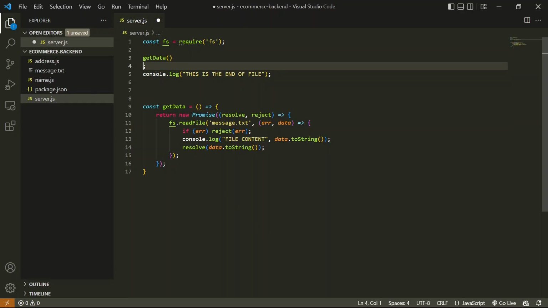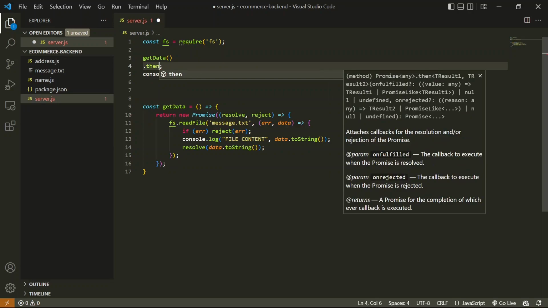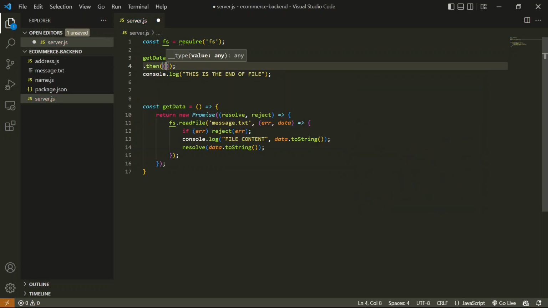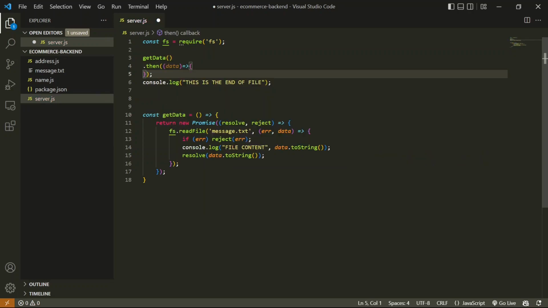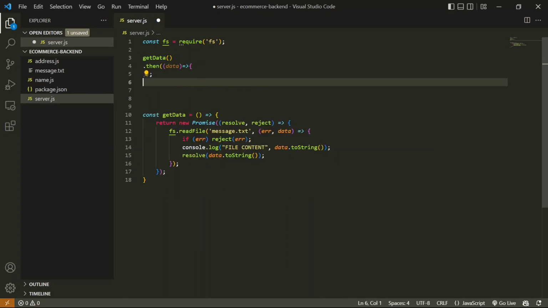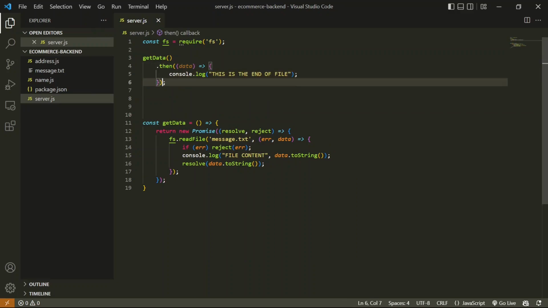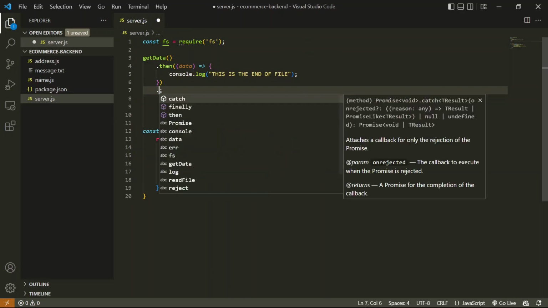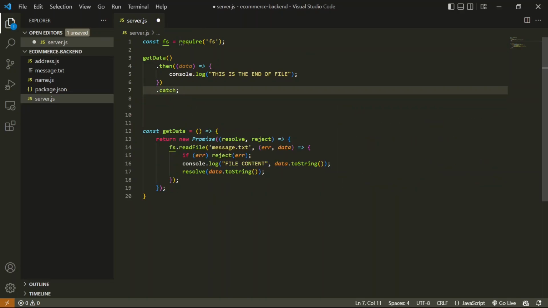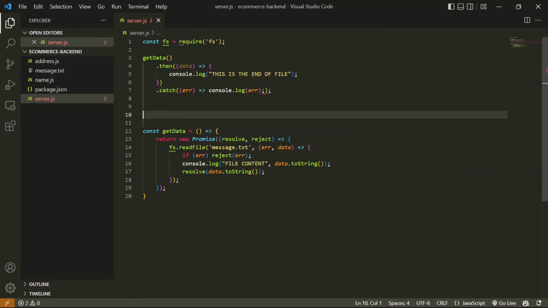To catch the data we use .then, and we just return the data from there. Once you get the data, that means the function has been executed completely, and then you can do whatever you want. In this case we are simply going to print to the console, right? We also have to catch the error in case there are some errors. In catch we can simply write the error.